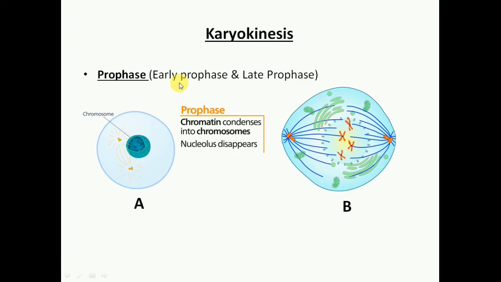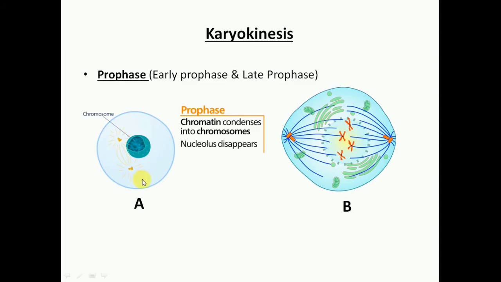Okay, now as we know, mitosis consists of two processes, karyokinesis and cytokinesis. So the first that takes place is karyokinesis, the division of nucleus. In the process of karyokinesis, the first phase is prophase. It is further subdivided into two phases, early prophase and late prophase. So what happens during this phase is that the centrosome, or the centrioles, this is the centriole, start moving apart